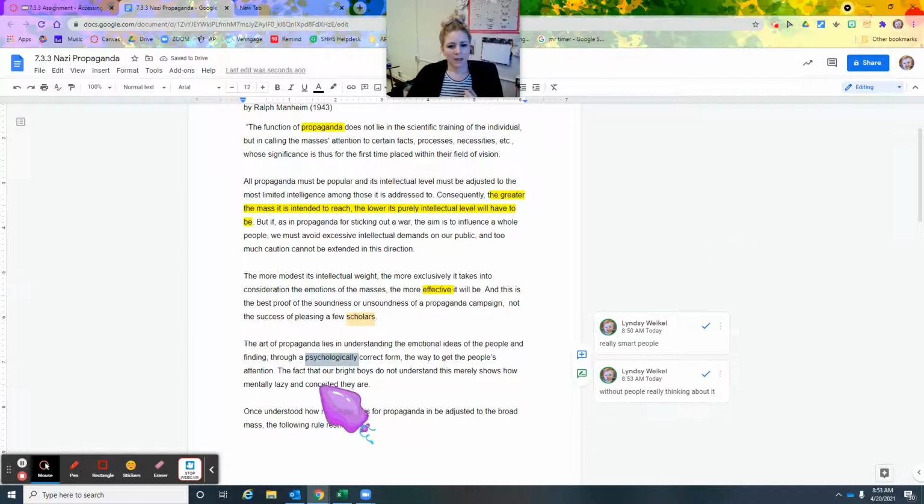All right. The fact that our bright boys do not understand this merely shows how mentally lazy and conceited they are. Now, that's an interesting statement. I wonder why he put that in there. The fact that our bright boys, and he means like the smartest kids, don't understand this is showing how mentally lazy and conceited they are. Very interesting. So he's saying that our young generation is mentally lazy and all about themselves. That's very interesting that he says that.